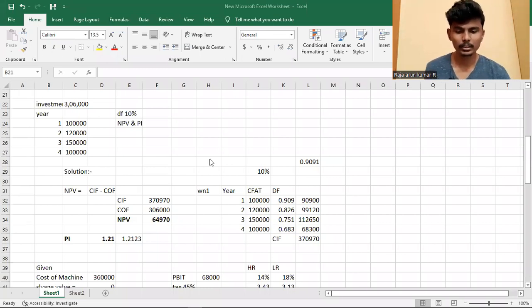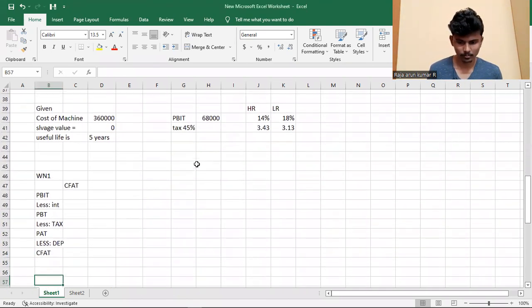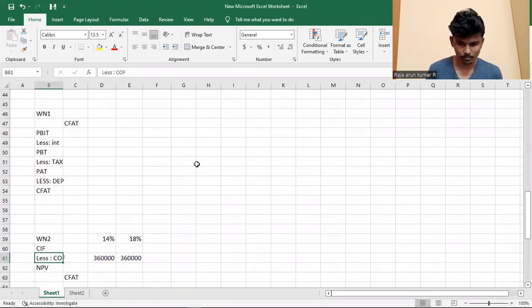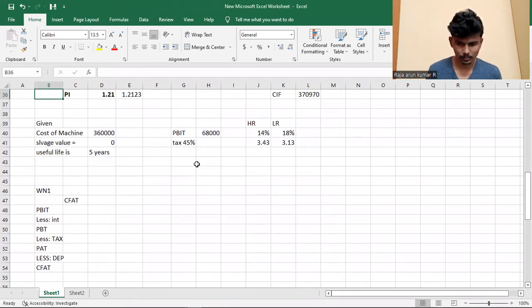Okay, I write this sum in the given. What is the question they are asking? The investment is 3 lakh. Sorry, this is the last sum. What they have given is the cost of machine as 3,60,000, and the salvage value is not given. Useful life of the machine is 5 years.